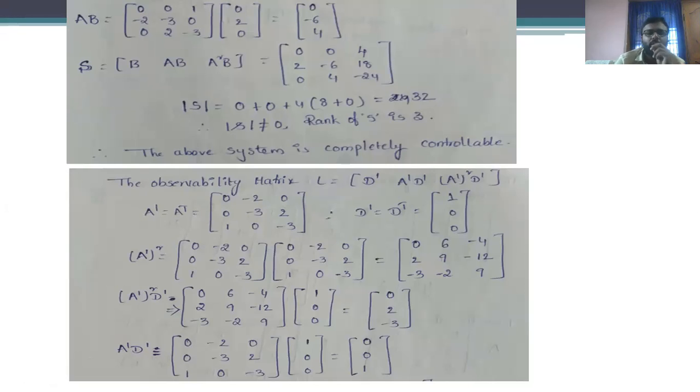In the similar fashion, we are able to determine the observability of this particular matrix capital L. So the condition for the observability is capital L is equal to D complement, A complement D complement, A complement whole square into D complement. Because the size of the matrix A is 3 by 3, the observability condition is going to be framed with capital L is equal to D complement, A complement D complement, A complement whole square into D complement. Okay, what is A complement? A complement is nothing but the transpose of that particular matrix.